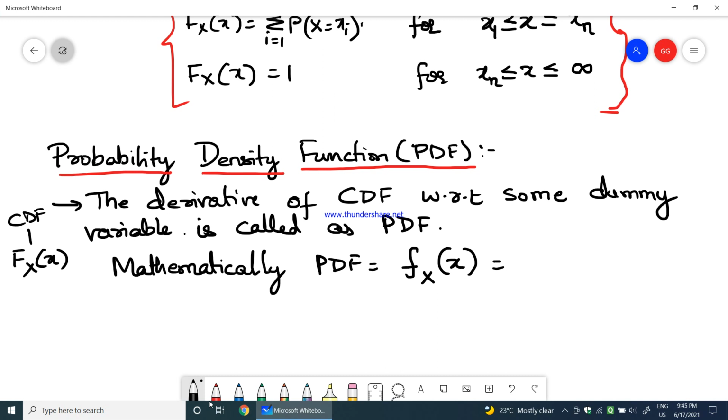Small f_X(x) would be the PDF, which would be equal to d by dx of F_X(x), where x is a dummy variable you are differentiating with. So if you take the derivative of the CDF with respect to some dummy variable, that is called the probability density function.